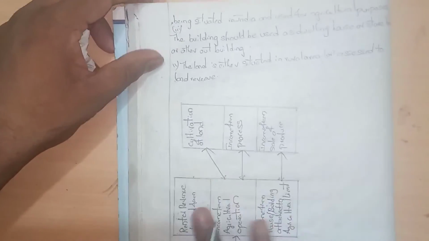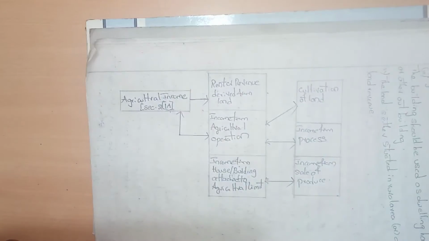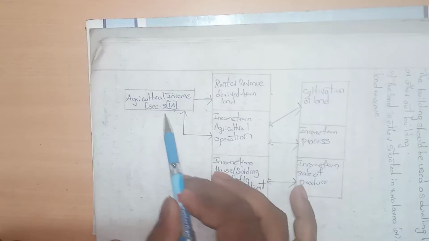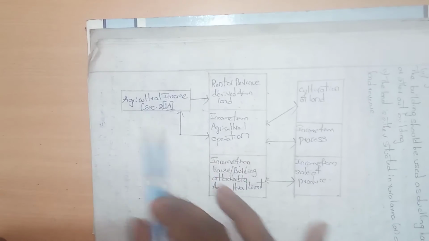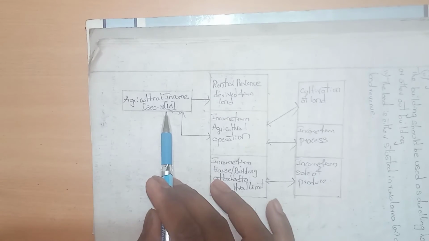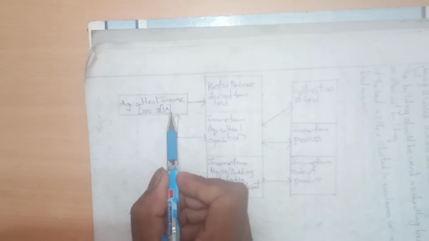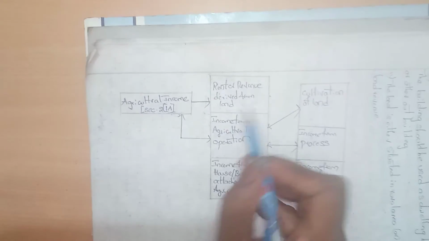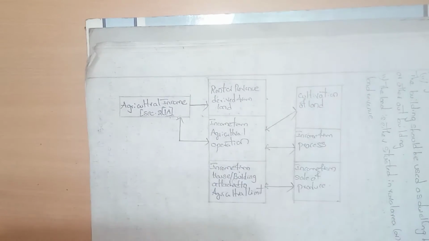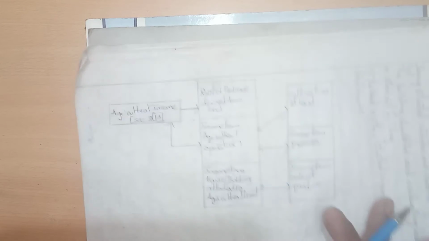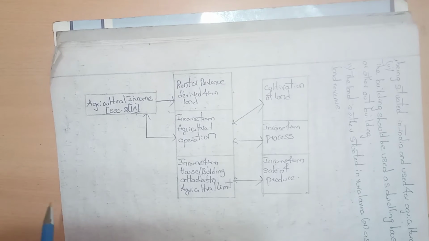So next, a brief chart. Agriculture income, Section 2 subsection 1A of the Income Tax Act. Agriculture income as per the Income Tax Act 1961 is prescribed in Section 2 subsection 1A: rent or revenue derived from land. If you understand this table roughly, we can clear the problems as well. I will make examples for you in the next class.